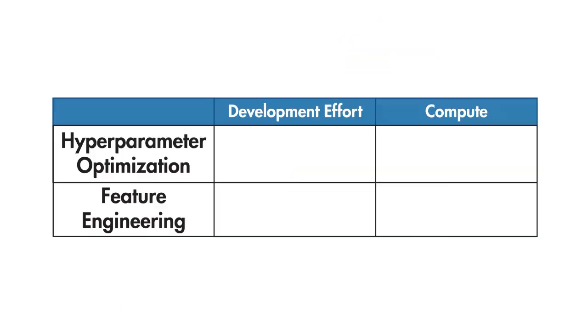Now, the main reason to do hyperparameter optimization is to improve the model. And although there are other things we could do to improve it, I like to think of hyperparameter optimization as being a low effort, high compute type of approach. This is in contrast to something like feature engineering, where you have higher effort to create the new features, but you need less computational time. It's not always obvious which activity is going to have the biggest impact, but the nice thing about hyperparameter optimization is it lends itself well to overnight runs, so you can sleep while your computer works.